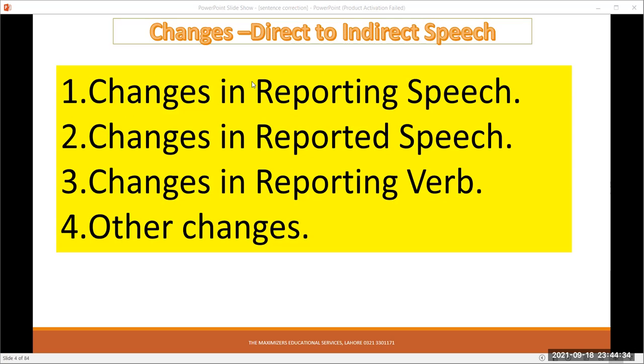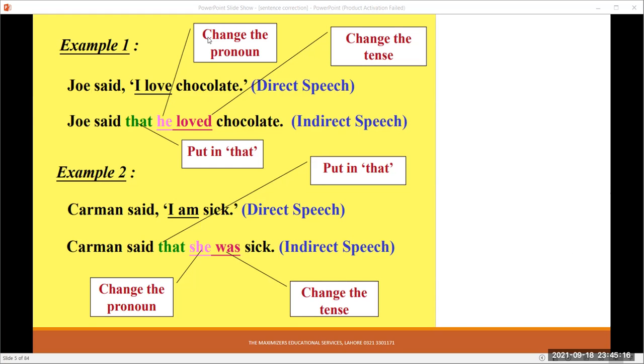When we are changing a sentence from direct speech into indirect speech, we have to make certain changes. The main changes are changes in the reporting speech, and we know reporting speech means the speech before the actual words of the speaker, where we have the reporting verb as well. And then changes in the reported speech, that is the sentence which is written within the inverted commas, and then changes in the reporting verb. In addition, there are other changes as well. Other changes also cover a lot of area, and we will try to sum it up. Let's come to the examples.